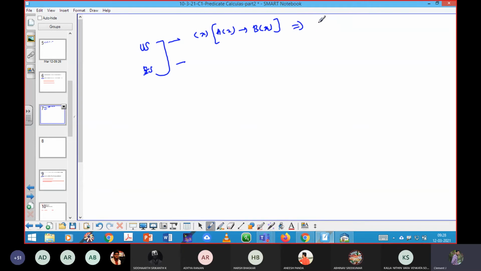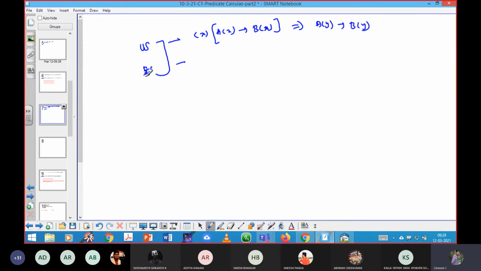But I should follow this: the quantifier variable should be changed to another variable, any other dummy variable, like A of y, B of y. This is the procedure.